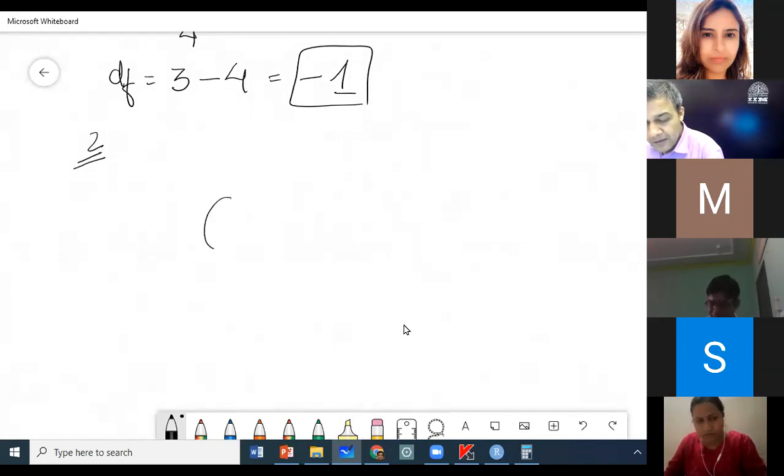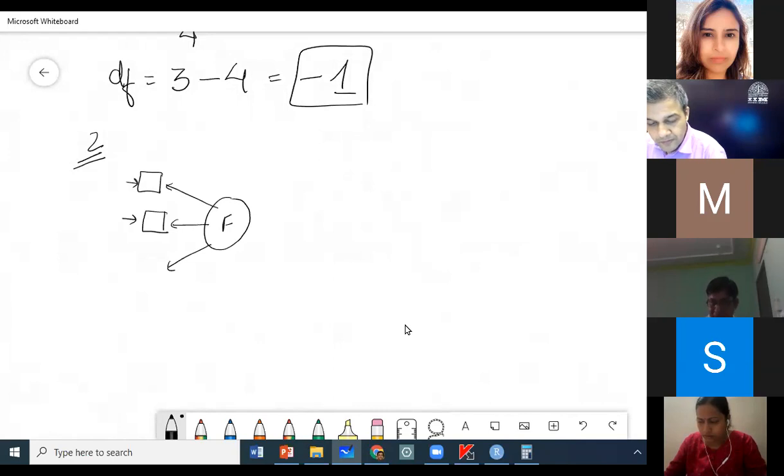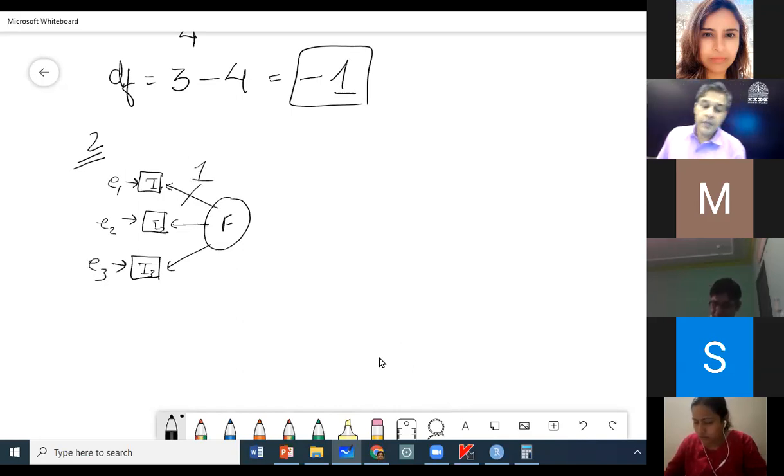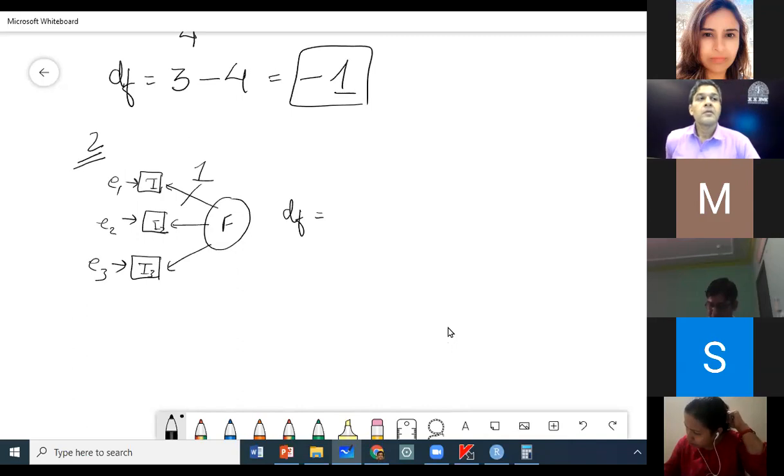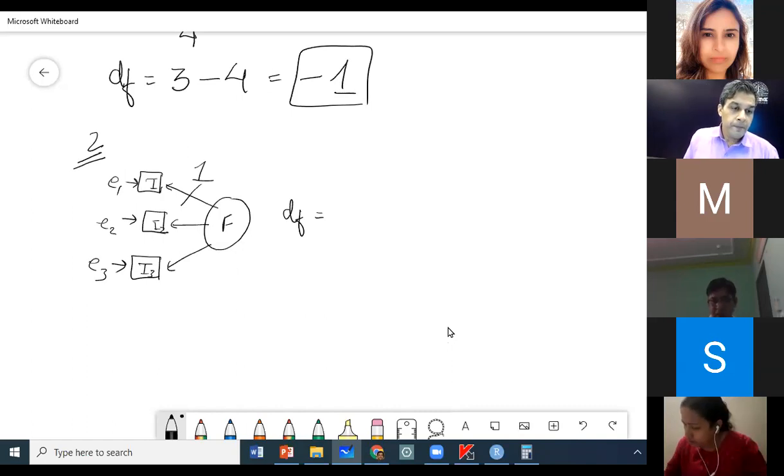Tell me, if I give you a model like this, what is the degree of freedom of this model? 0.